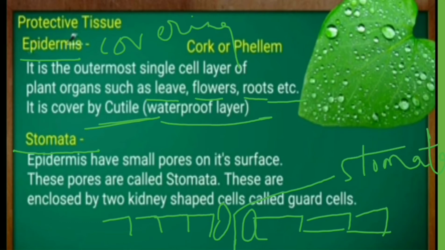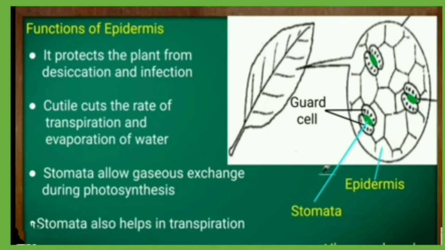Okay? So these stomata help in the exchange of gases with the environment. You can see very well the stomata found in the epidermal cells, and somewhere these are guard cells, and the green-colored opening is known as stomata. So they are present in the epidermis of the leaves. Then there are different functions performed by this epidermis.